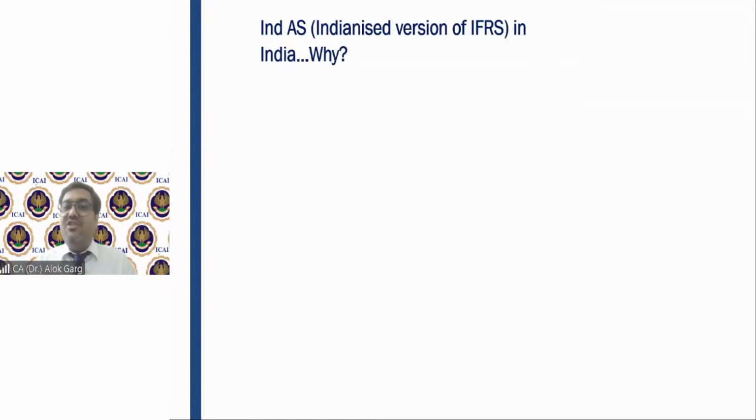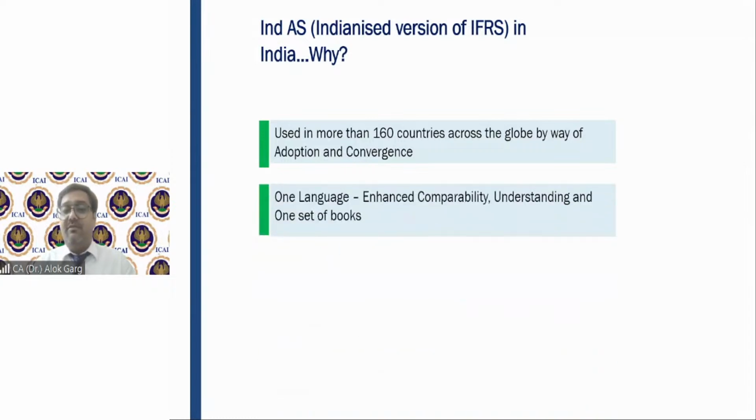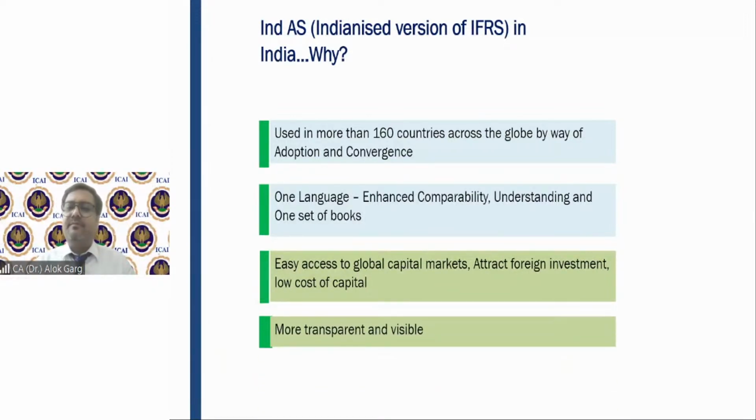IND AS are the Indianized, converged version of IFRS in India. Why? Because IFRS are used in more than 165 countries by way of adoption or conversion. One language will of course enhance comparability and understanding, give one set of books, easy access to the global capital market, attract foreign investment, and lower the cost of capital. So these are the benefits. As I told you, these standards are more transparent and more visible. Okay. Any question so far?